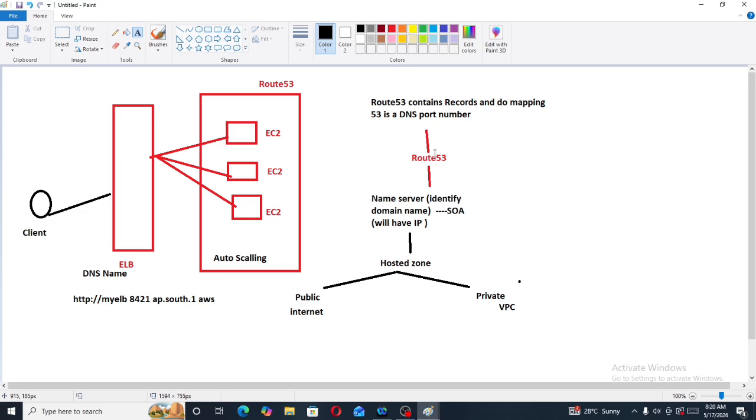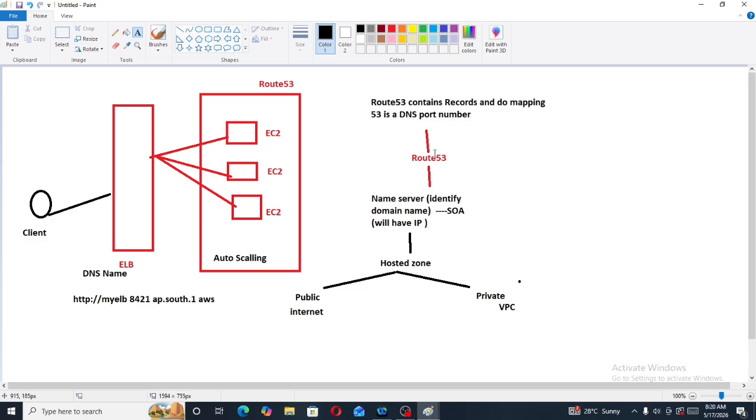This name server will forward the request to the state of authority, which will have the IP address of that specific URL. The state of authority will forward this request to the hosted zone. If I am accessing through the internet, the request goes to the public hosted zone. If through a VPC, the request goes to the private hosted zone.